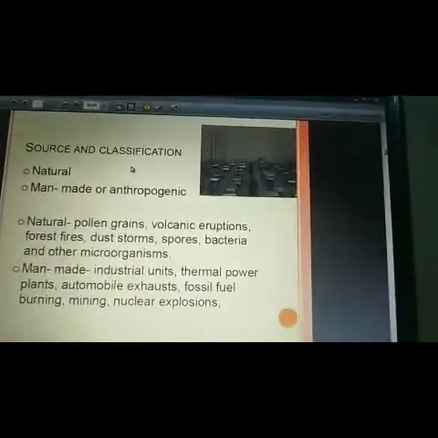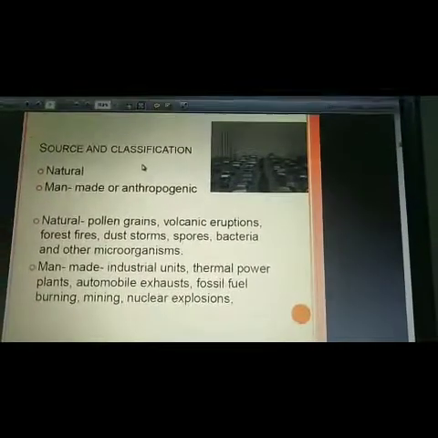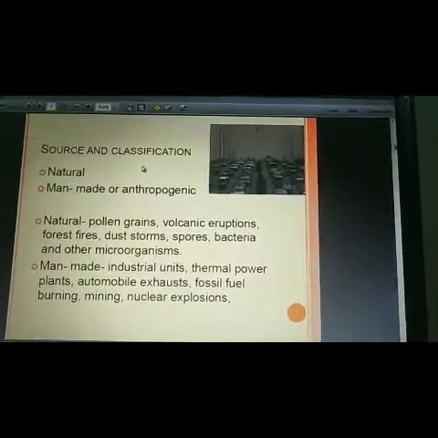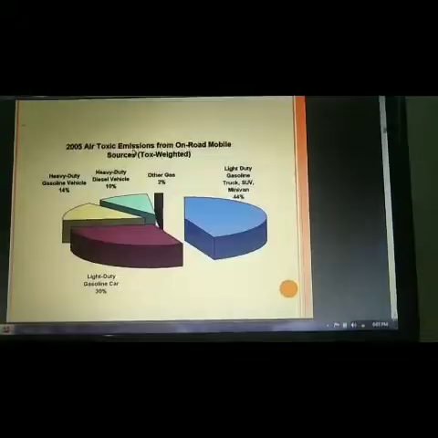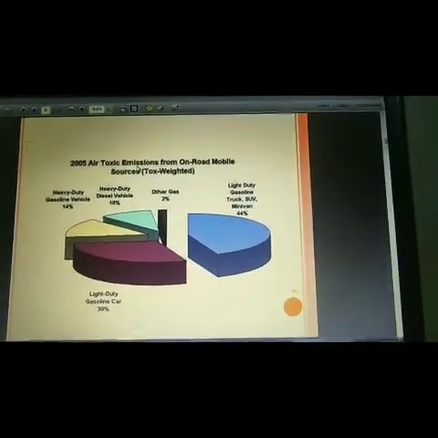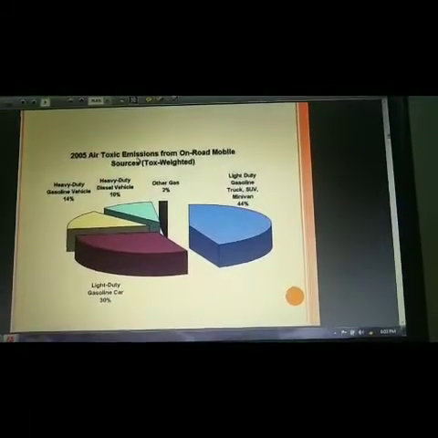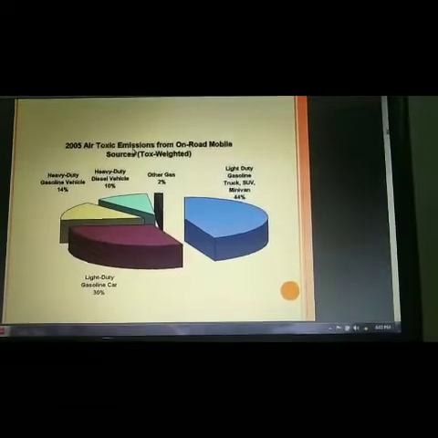And the second one is man-made. So what are the causes of man-made pollution? The first ones are industrial units, thermal power plants, automobile exhaust, fossil fuel burning, mining, and nuclear explosion. Here you can see a graphical representation of some air toxic emissions from on-road mobile sources. Mobile sources means mainly vehicles.